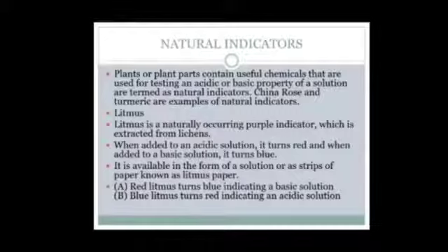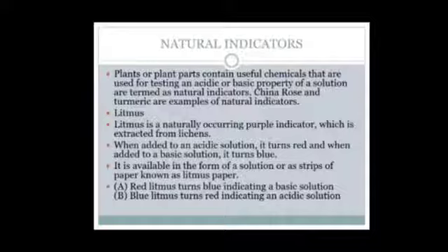One more, as I told you, litmus. Now, what is litmus? Litmus is a naturally occurring purple indicator which is extracted from lichens. When added to an acidic solution, it turns red, and when added to a basic solution, it turns blue.